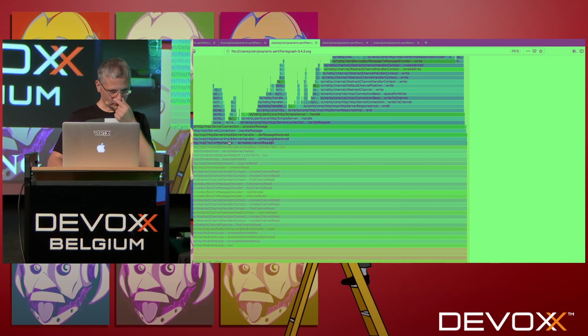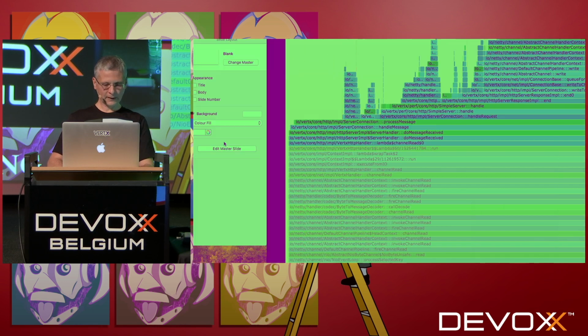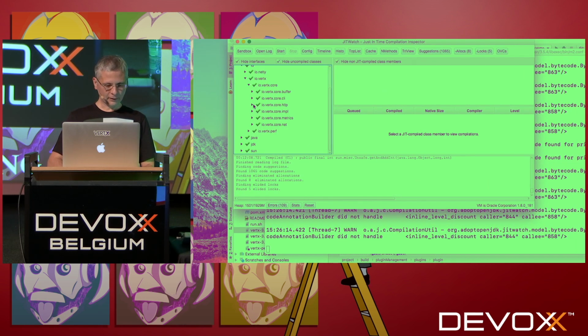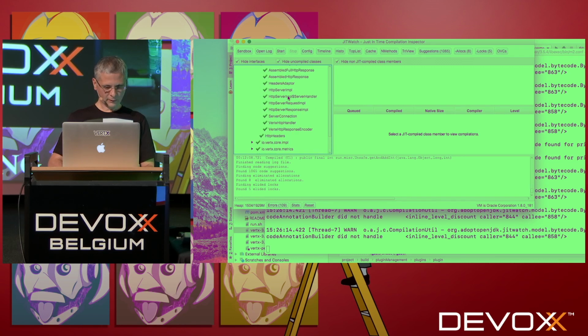It's because I did that. HTTP server, do message received, Vert.x HTTP handlers, that's what we want to see. And here I can find it again. And no, it's not the right one.